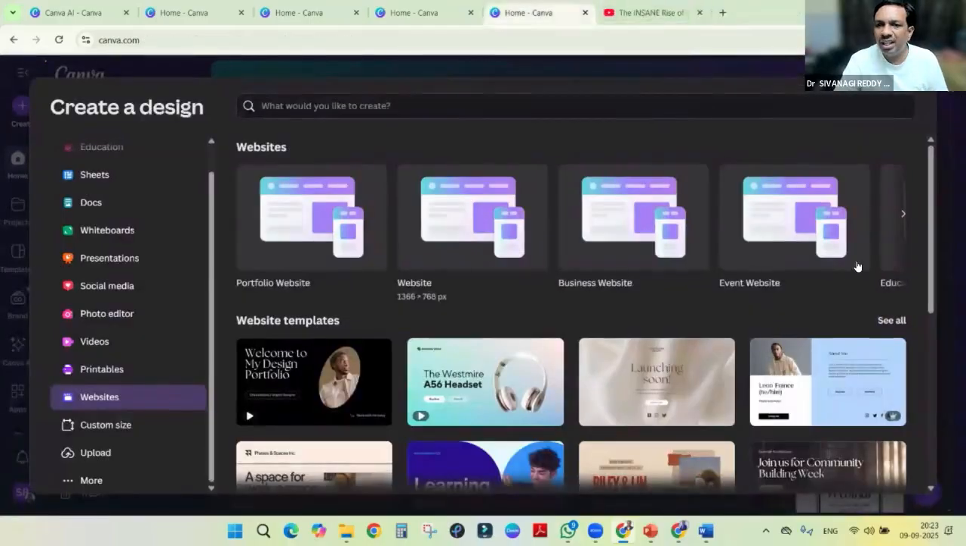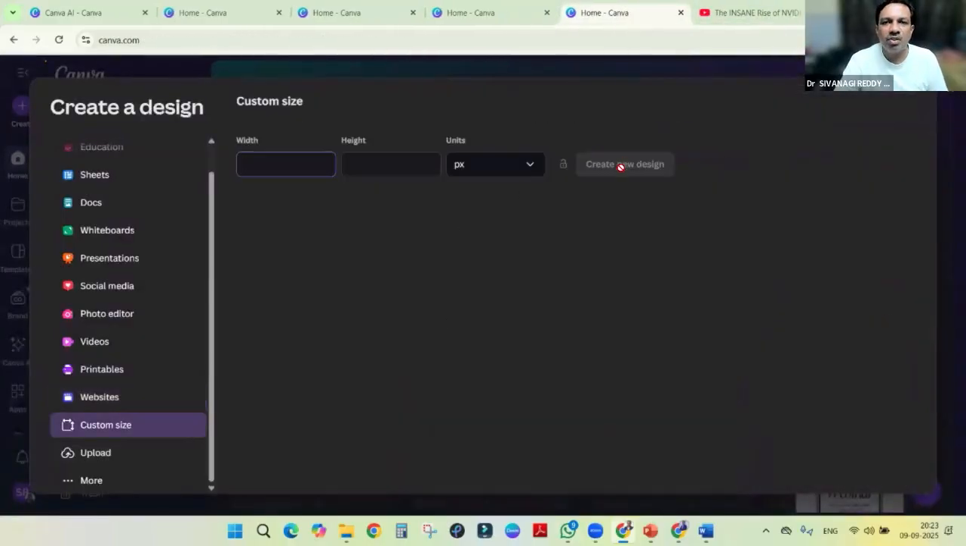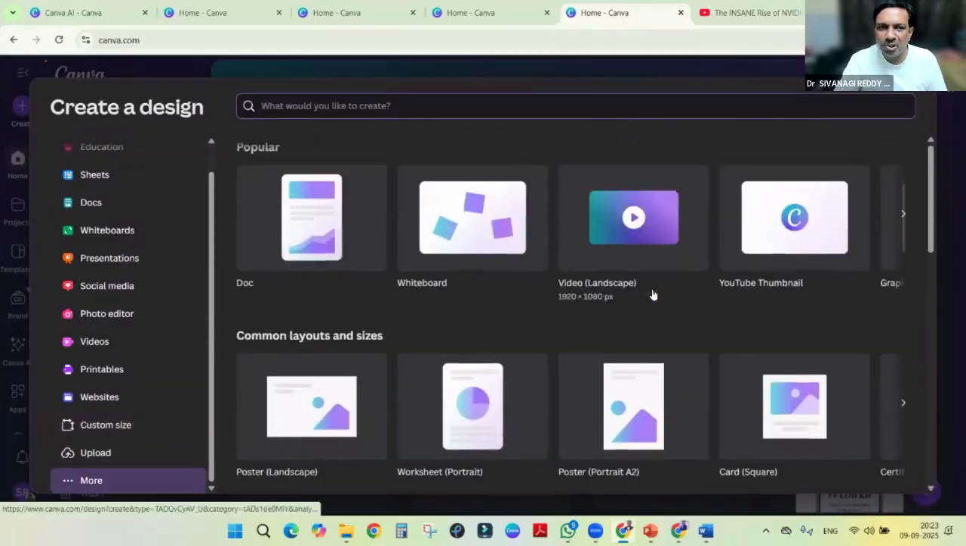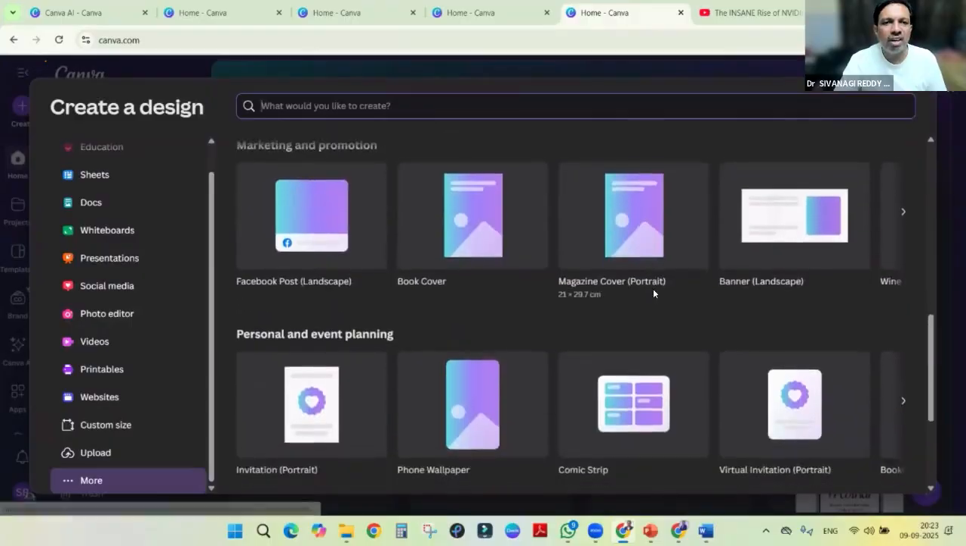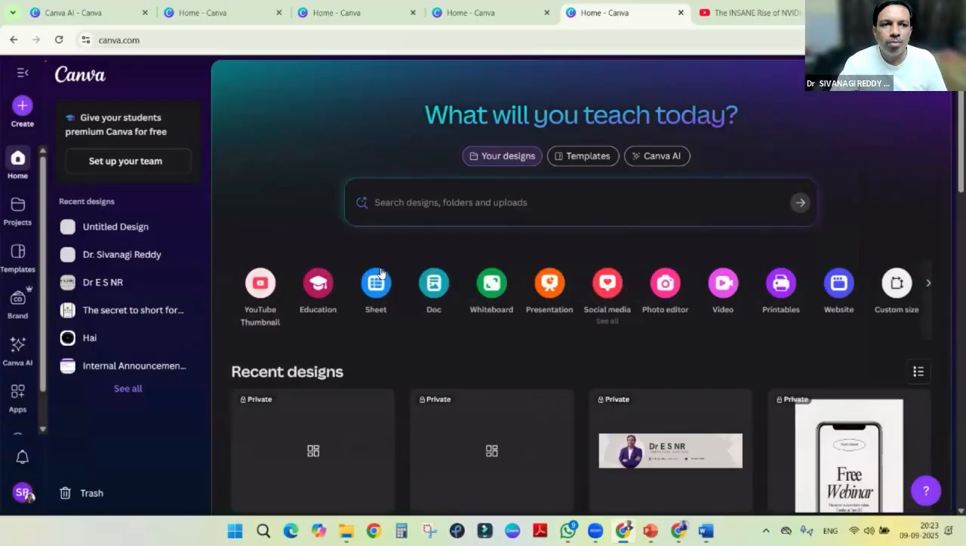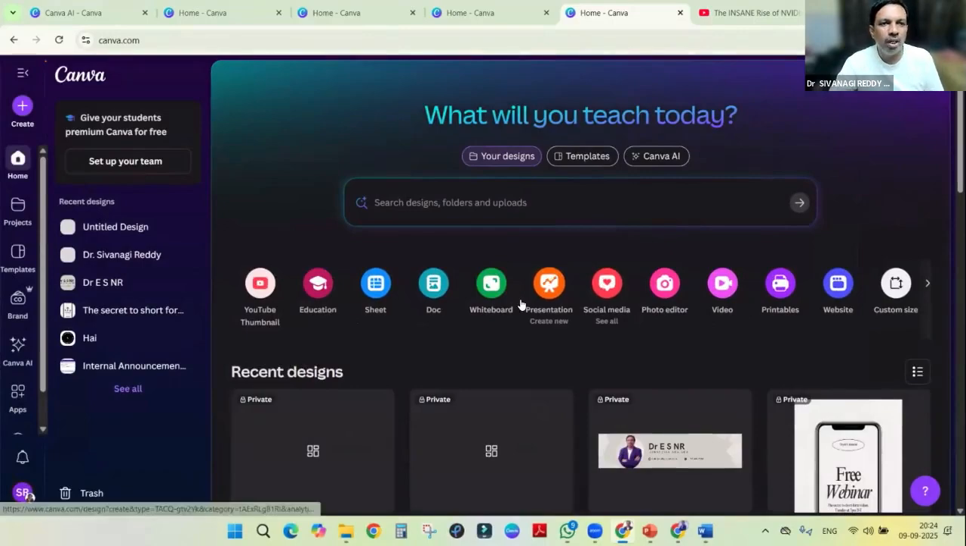So we can create websites, then custom designs. Not only that one, whatever size and inches we want, we can do, right? Videos we can create, invitations, all the things. Whatever is required for social media, business, education and advertisement as well. Everything we will get here, right? So this is Canva that helps us to design so many things. Here, I am showing only 1% of what Canva can do.